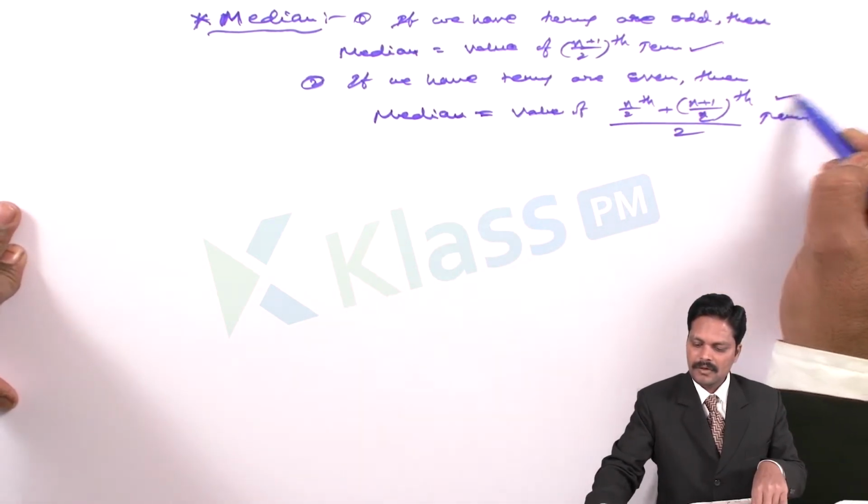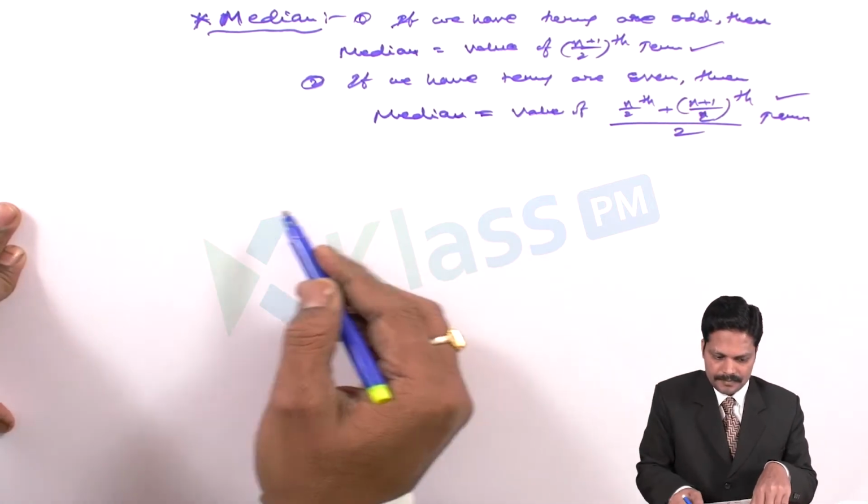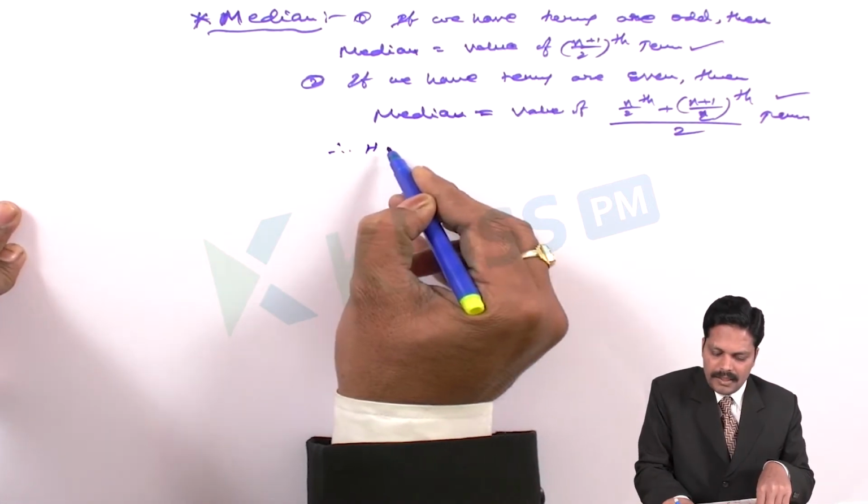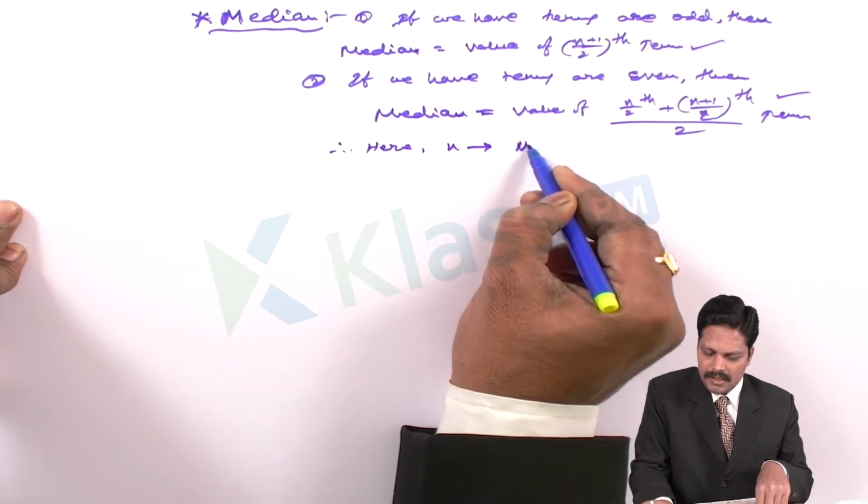In this manner we can derive the median. Here n stands for the number of observations.